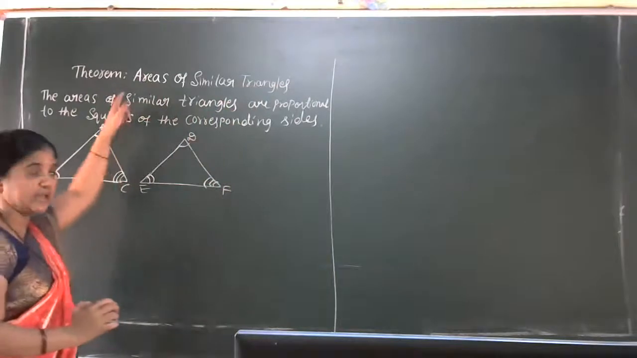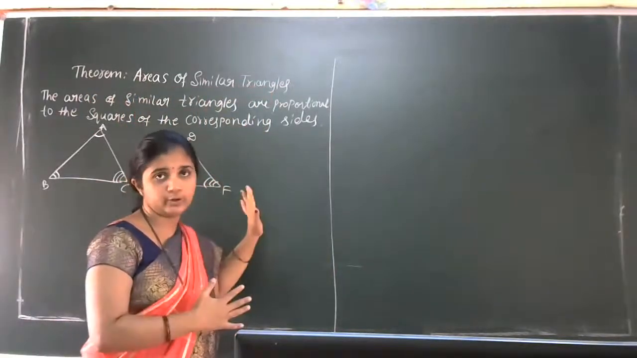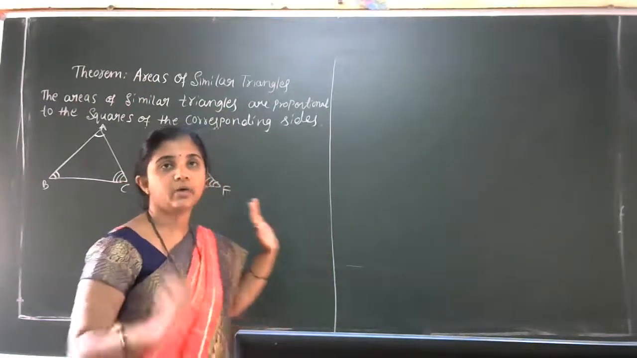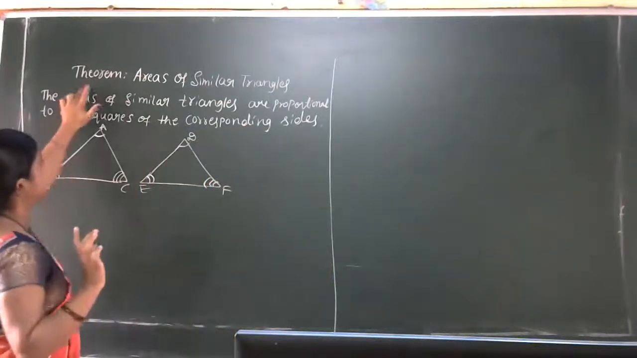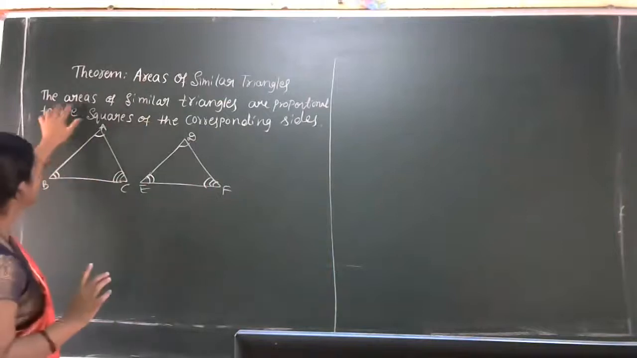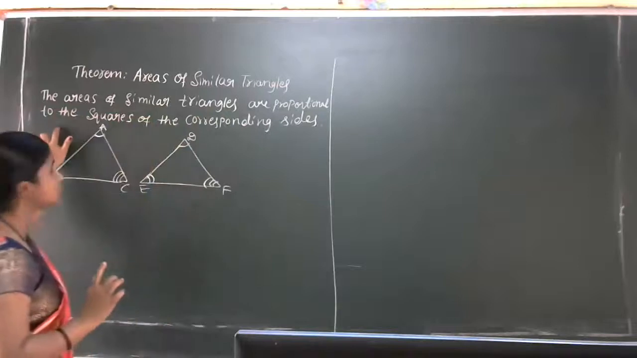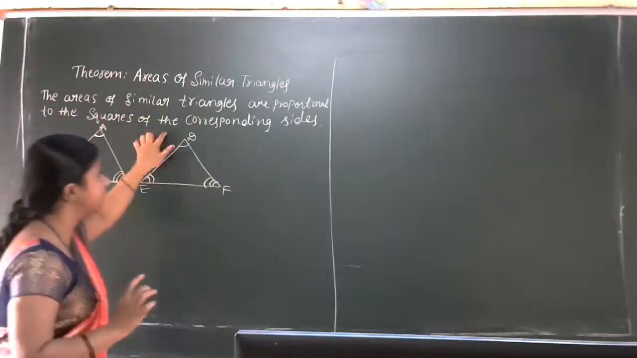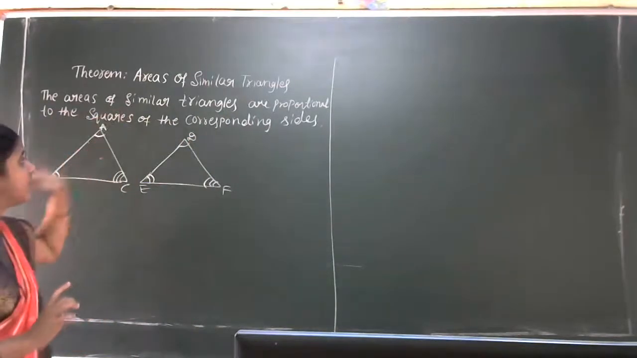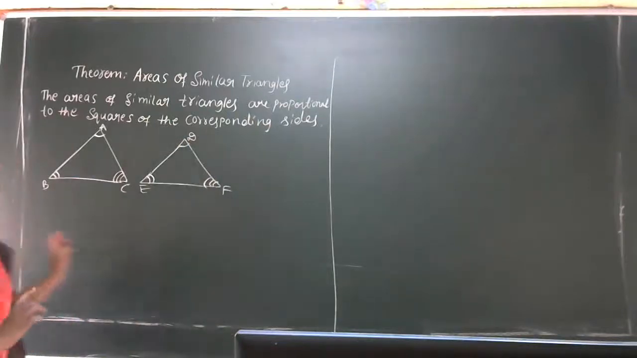Are you observing the heading? Areas of similar triangles. First I'll use the board. On the board I'll explain the whole theorem, then I'll share one page for you. Next, theorem, areas of similar triangles. First is the statement: the areas of similar triangles are proportional to the squares of the corresponding sides.